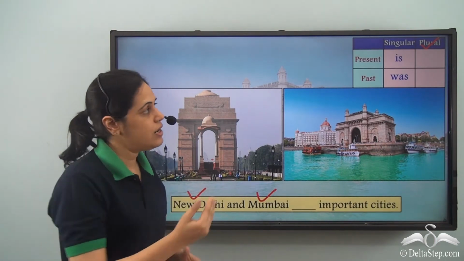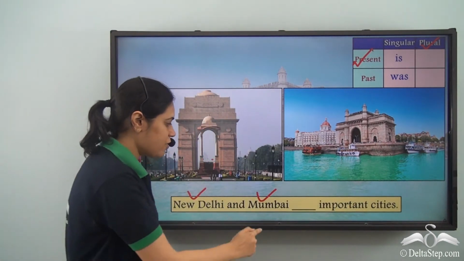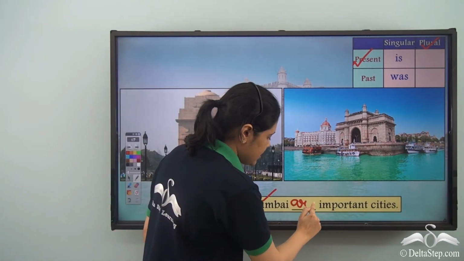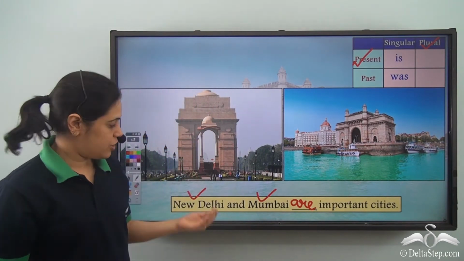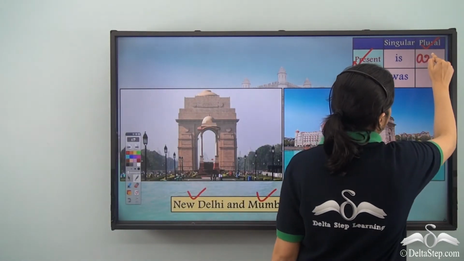So we are talking about plural and present. The be verb used is are. New Delhi and Mumbai are important cities. So I use are for plural and present.